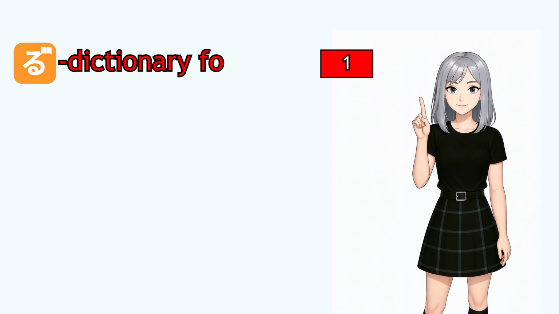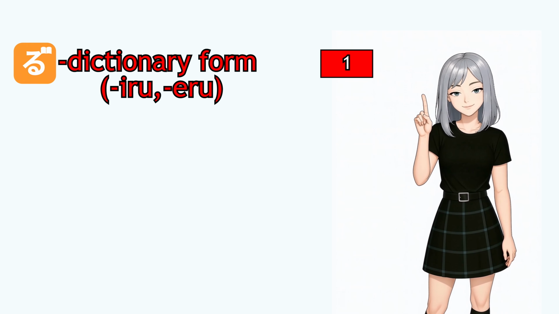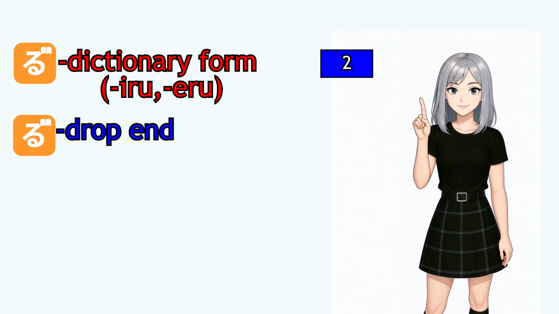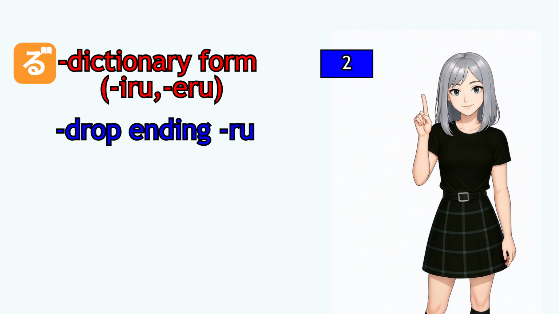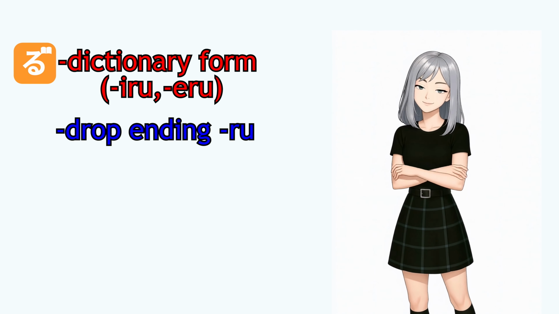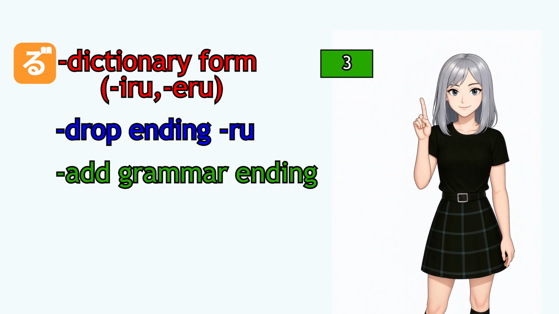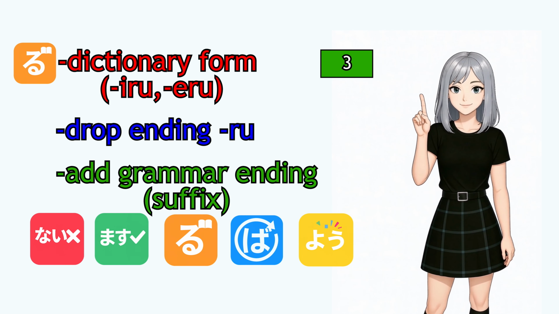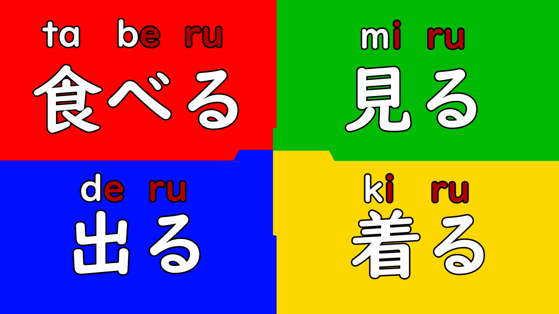Step 1. Start with dictionary form, ending iru-eru. Step 2. Drop ru. It's a basic stem to work with. Step 3. Add the grammar ending nai, masu, ru, reba, yo. Let's learn how to conjugate the most common Japanese Ichidan verbs ending iru, eru.